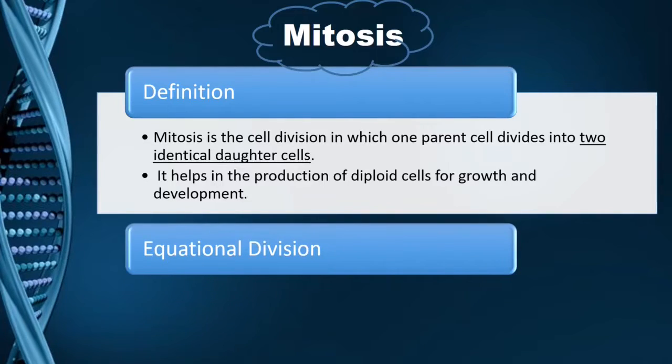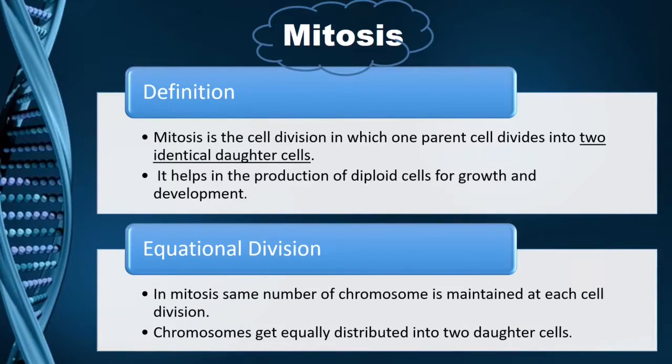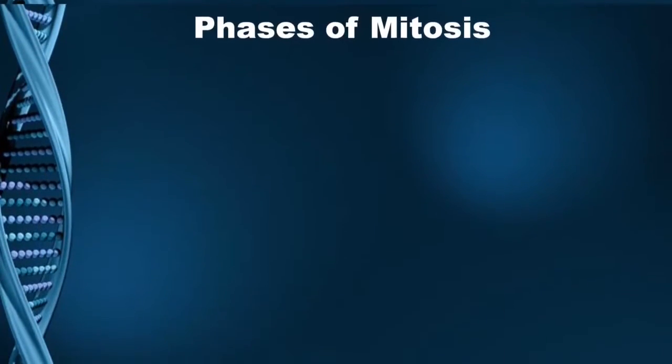Mitosis is also called equational division. Why? Because in mitosis, the same number of chromosomes is maintained at each cell division. The number of chromosomes with which we begin our cell division is the number of chromosomes that we are going to get at the end of each cell division. Chromosomes get equally distributed in 2 daughter cells, which is why we get this equal number in mitosis. Now let's begin with the phases of mitosis.